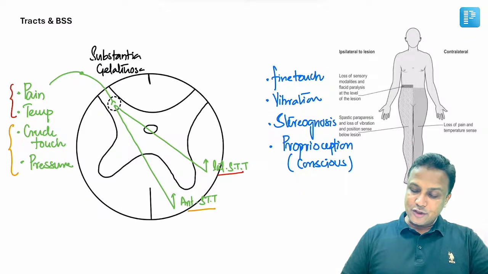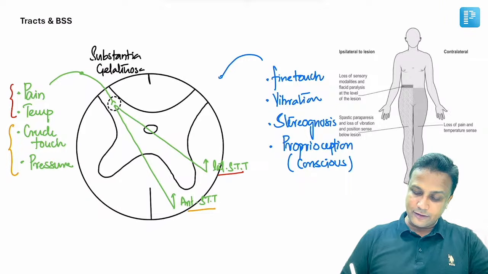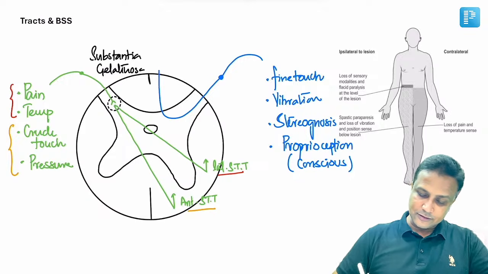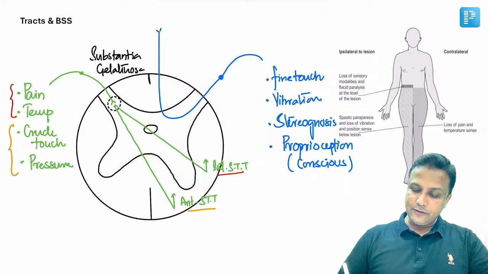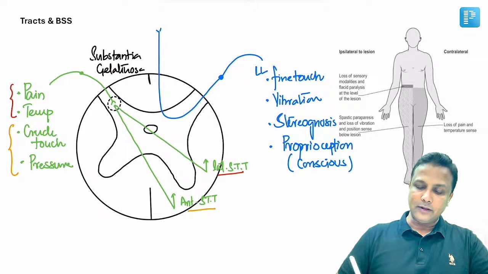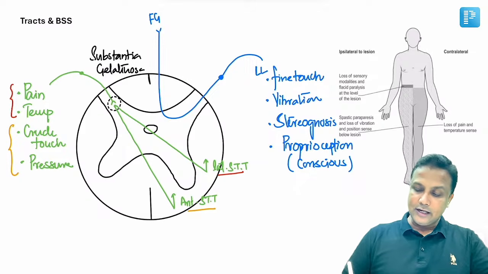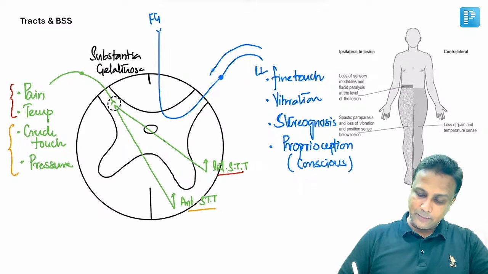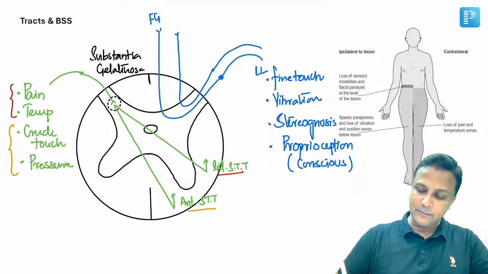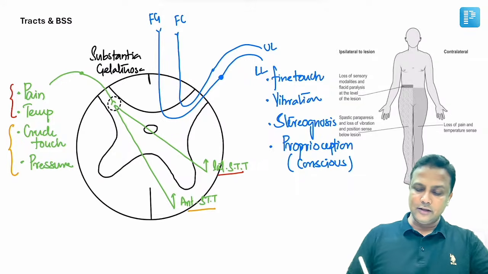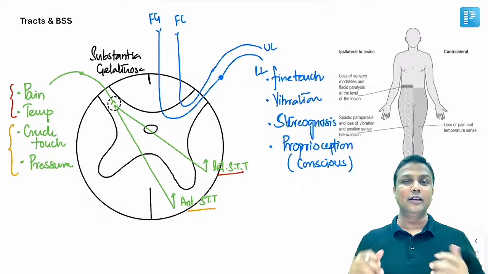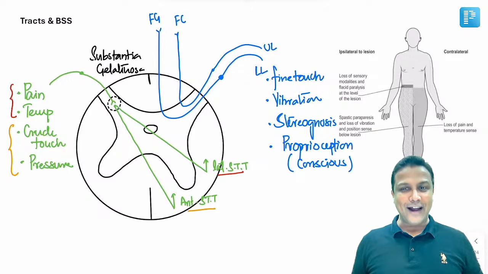Next one. Now the fine touch, vibration, stereognosis, and proprioception will also be entering from the dorsal root ganglion. After entering from here, they ascend up. Some of the fibers are coming from the lower limb; they are going to form the fasciculus gracilis. Some of the fibers are coming from the upper limb, and they are going to form the fasciculus cuneatus. These two are present in your dorsal column, referred to together as the dorsal column tract.